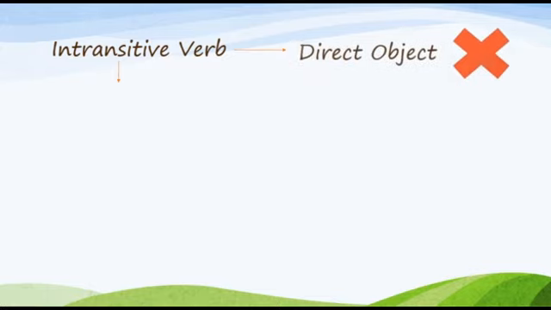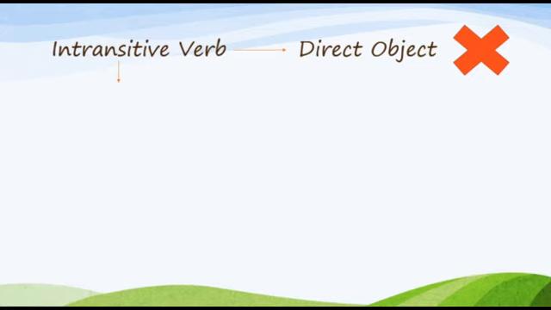Intransitive verb. An intransitive verb doesn't have a direct object. An intransitive verb doesn't need a direct object or an object to complete the action of the sentence, right? So, an intransitive verb doesn't require a direct object. Now, the example here is: the boy laughed loudly.